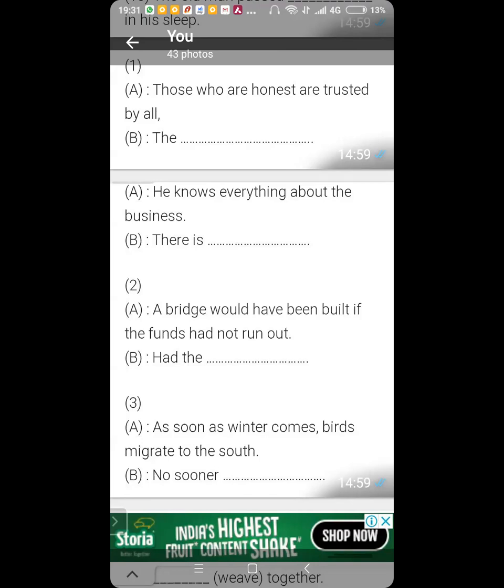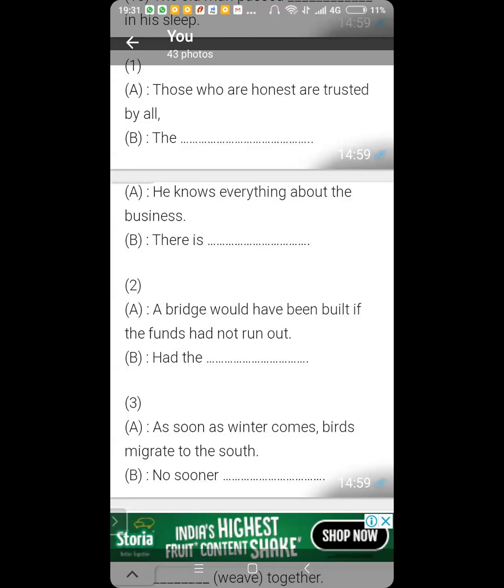So this is a condition, which means that had is a substitute for if. If the funds had not run out, the bridge would have been built. If is substituted by had, but then the funds not run out will come before, because had is taking the place of if. So, had the funds not run out, the bridge would have been built. Okay. Now number 3.